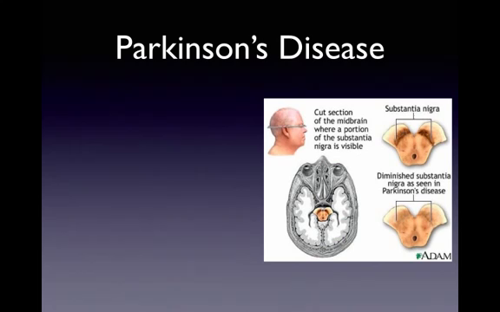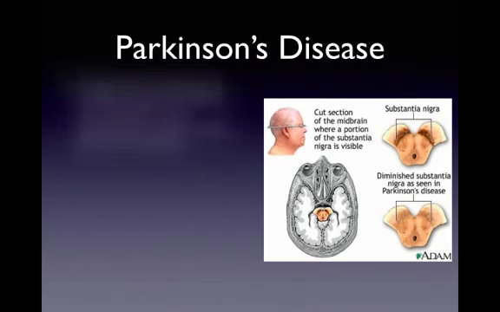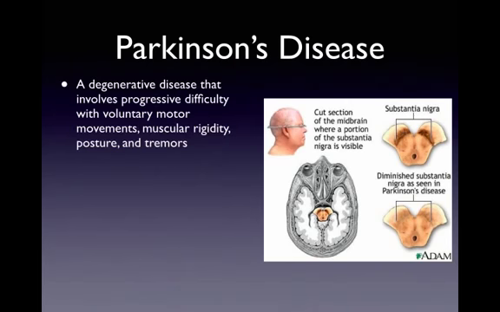Parkinson's disease, a degenerative brain disorder, involves progressive difficulty in voluntary movements, muscular rigidity, postural instability, and sometimes includes tremors when a person is resting. Now, these tremors diminish when the person tries to move, but as soon as they rest, they return. And people with Parkinson's disease also appear to have a stooped-over posture.